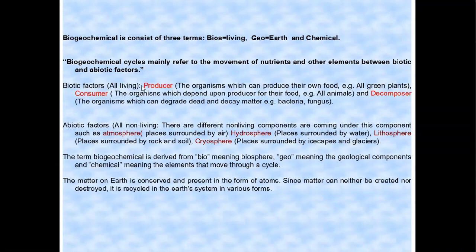Living factors include producers, consumers, and decomposers, and non-living factors include air, water, and also soil. The term biogeochemical cycle is derived from bios meaning biosphere, geo meaning geological component, and chemical meaning the element that moves through a cycle. As all of us know, matter can neither be created nor be destroyed.